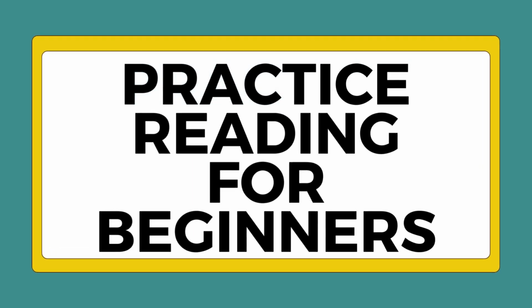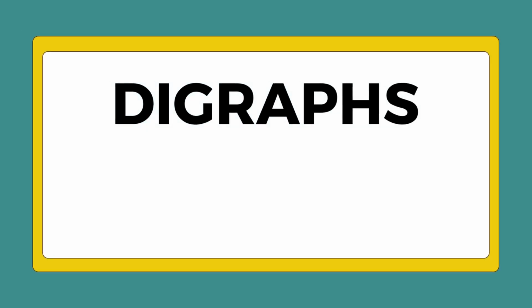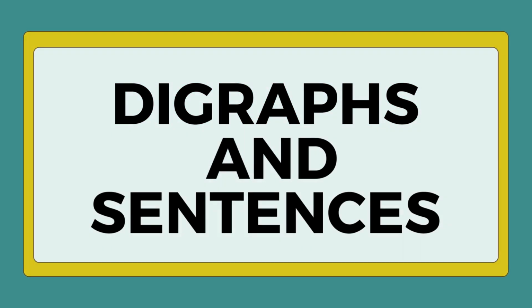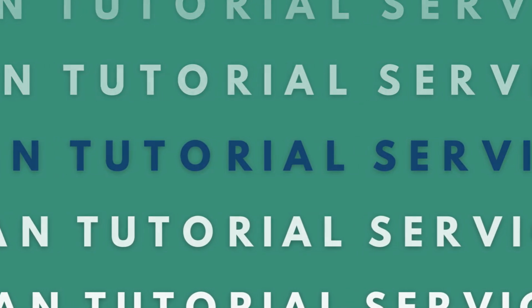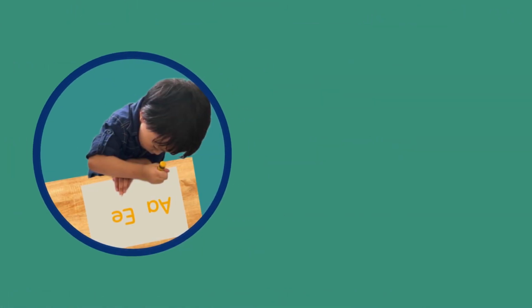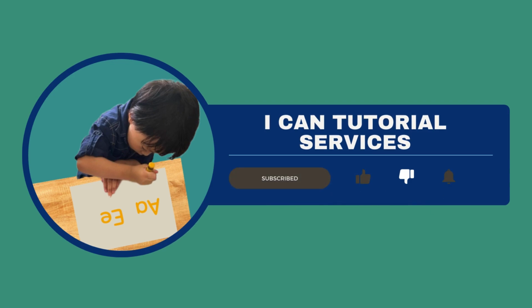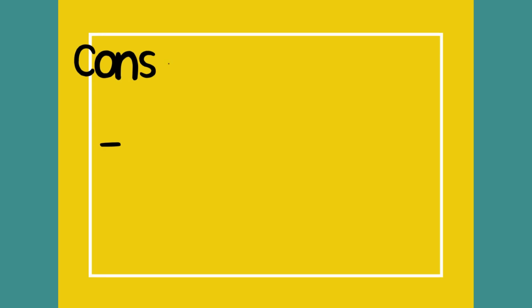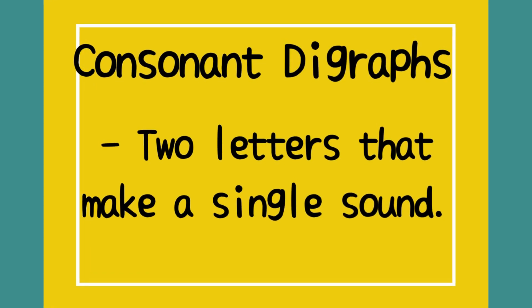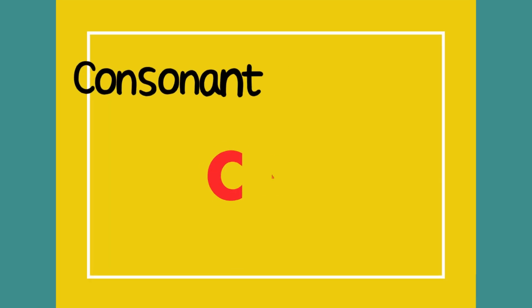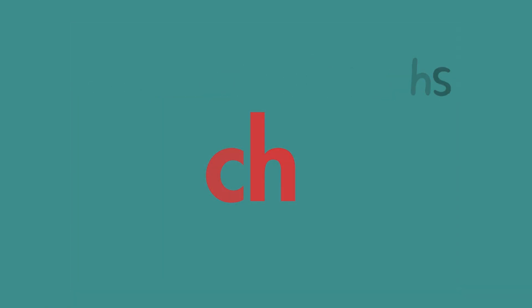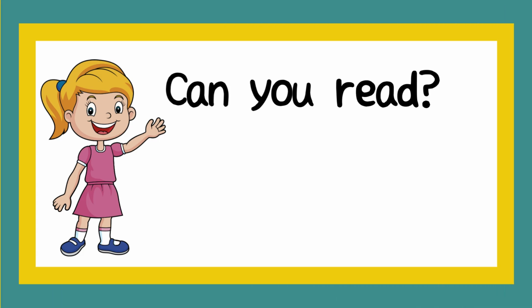Practice reading for beginners. Digraphs and sentences. Consonant digraphs, 2 letters that make a single sound. Can you read?